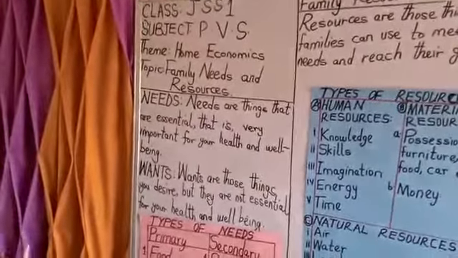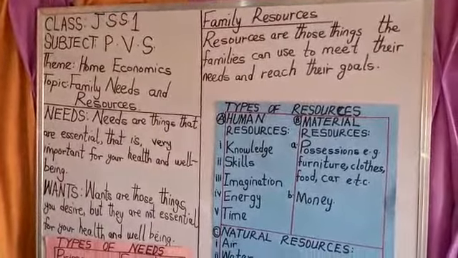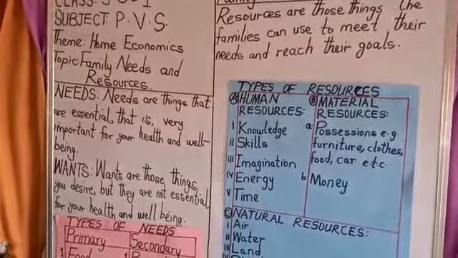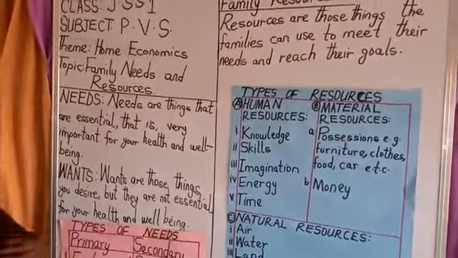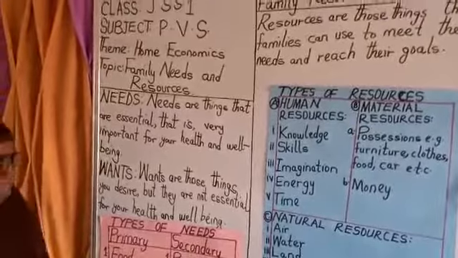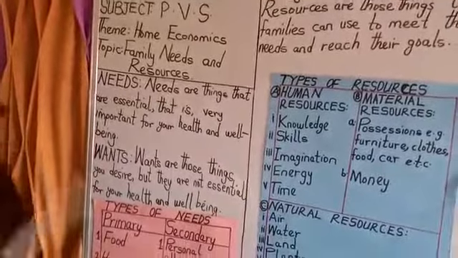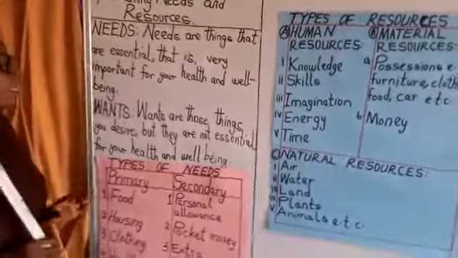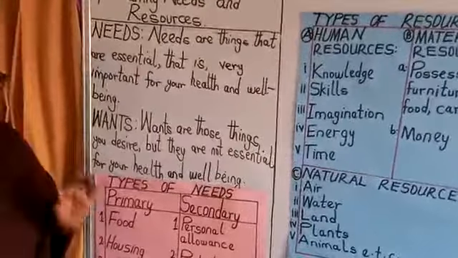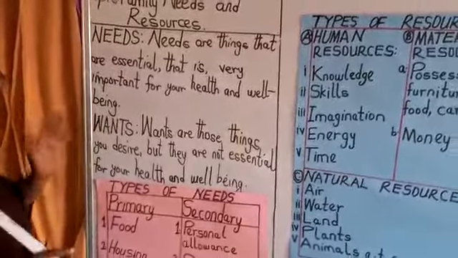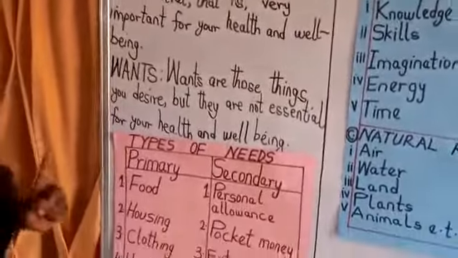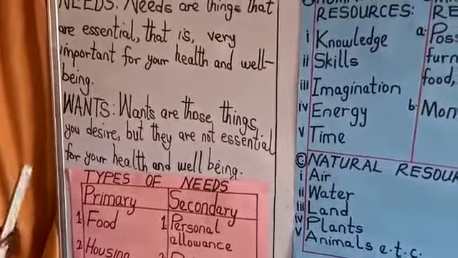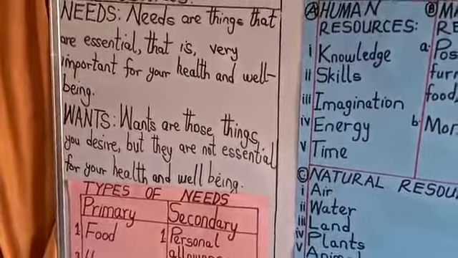Now let's look at the difference between needs and wants. Wants are those things you desire. What do I mean by this? Those things that you want to acquire, you wish to have, but they are not essential to your health or your well-being. This simply means that without wants, someone can live, but without the needs, no one can live. Without wants, you can have good health, but without needs, you cannot have good health.